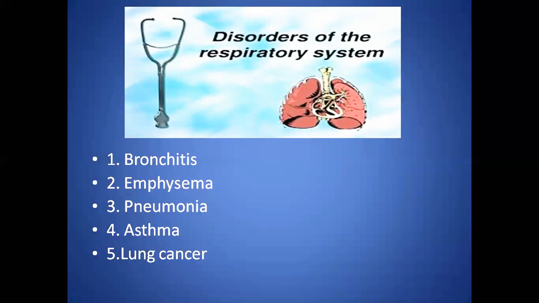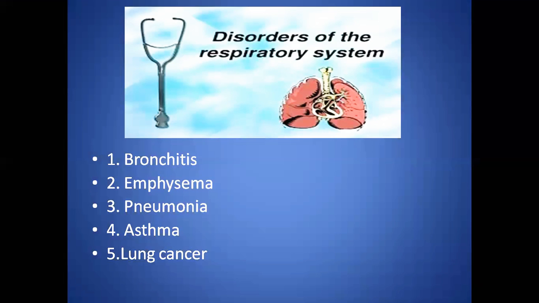Number third, pneumonia. Pneumonia is an infection of the lungs. If the infection affects both lungs, then it is called double pneumonia. The most common cause of pneumonia is the bacterium Streptococcus pneumoniae. Some viral infections, such as influenza virus, and fungal infections may also lead to pneumonia. Vaccines are available to prevent pneumonia caused by S. pneumoniae. Antibiotics are used in the treatment of this type of pneumonia.